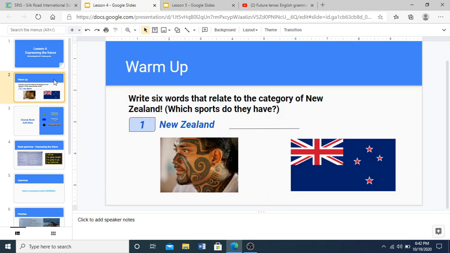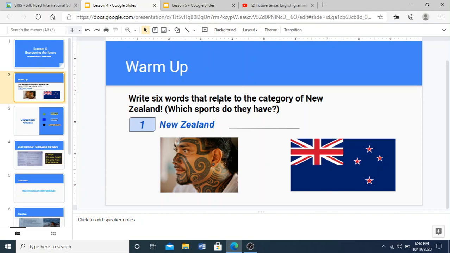So before we go deep into what we have to do today, a warm up is this. You can see these pictures. What do they tell you about? What do they remind you of? Yes, of course, they remind you of New Zealand. We have a face of a New Zealander and a flag of New Zealand. So this is what you should do in order to refresh your mind about what we did in our previous classes.